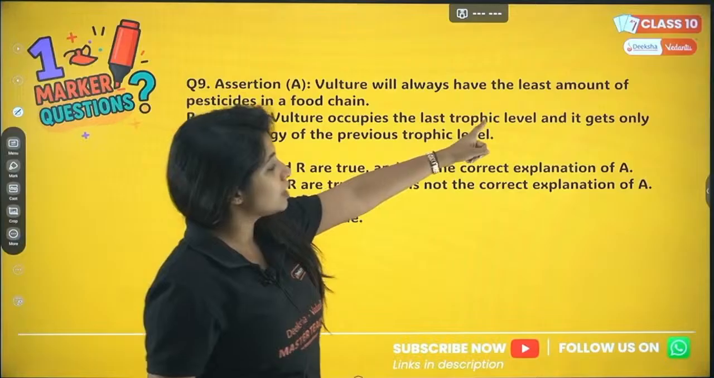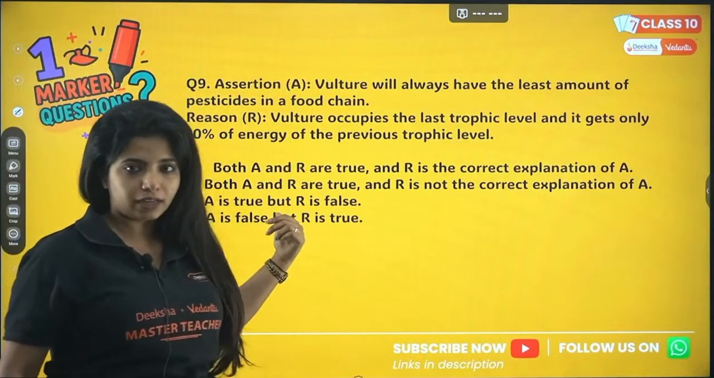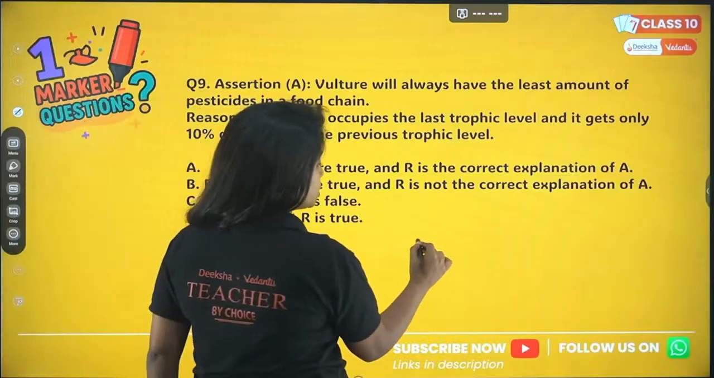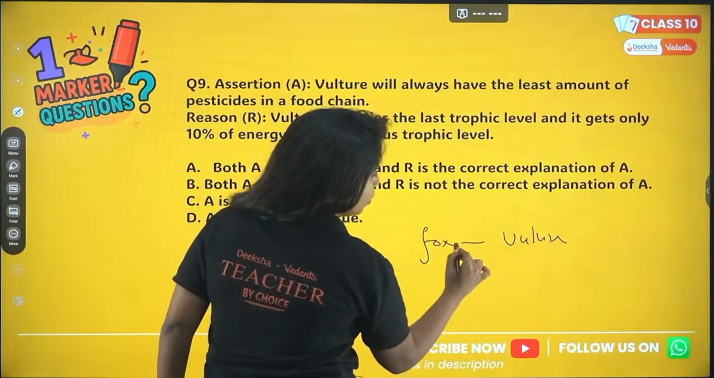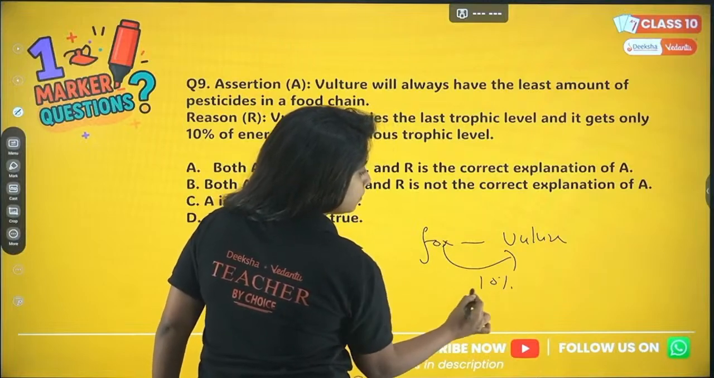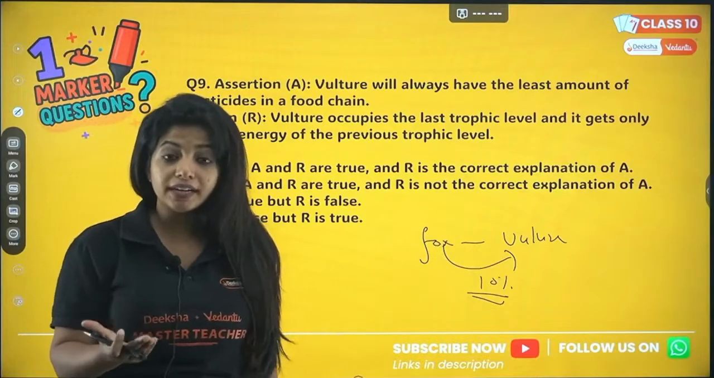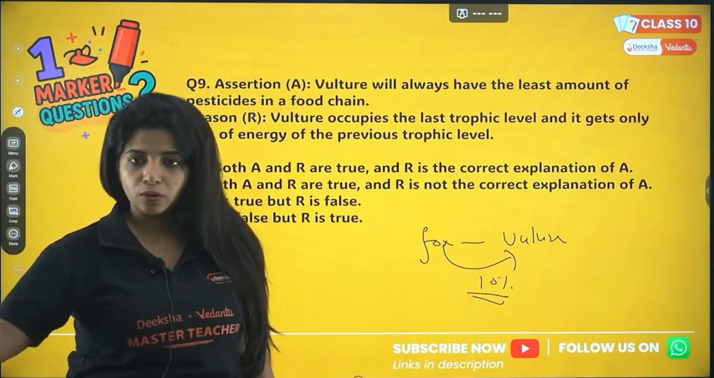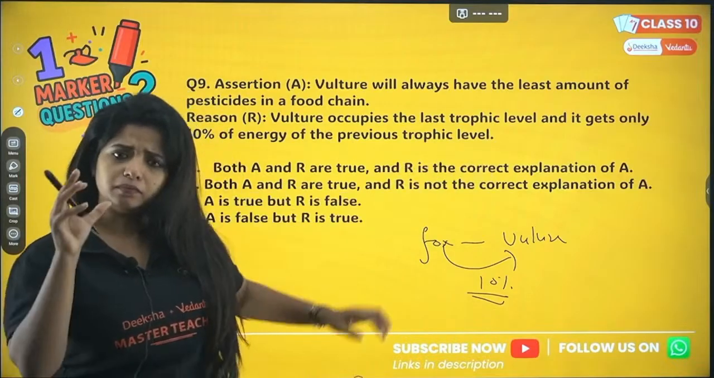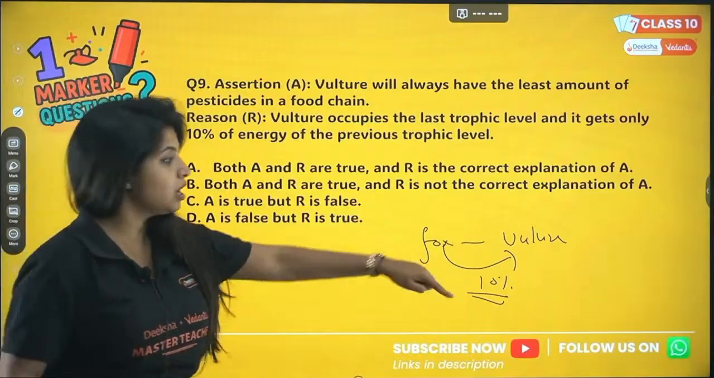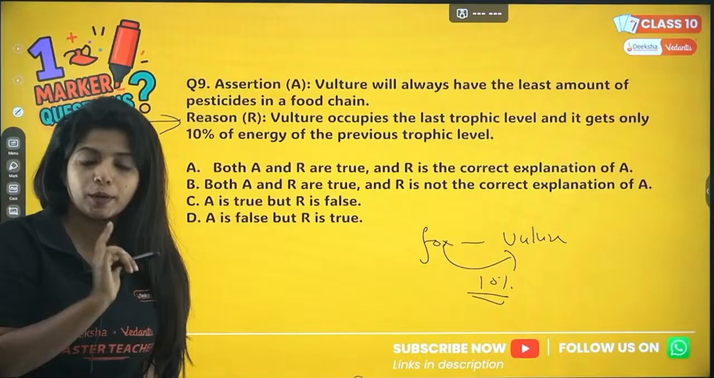Vulture occupies the last trophic level and it only gets 10% of the energy of the previous trophic level. So basically suppose there was a fox over here, and there is vulture over here. So only 10% of energy will be going to the vulture, rest of the energy will be used up by the fox, right? We have studied 10% law, only 10% will be going up. So this is correct. Vulture actually occupies the last trophic level and it gets only 10% of energy of the previous trophic level. So I'll say reason is correct, but assertion is under question.